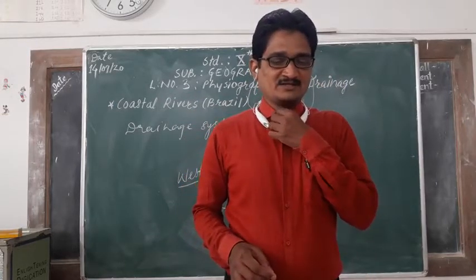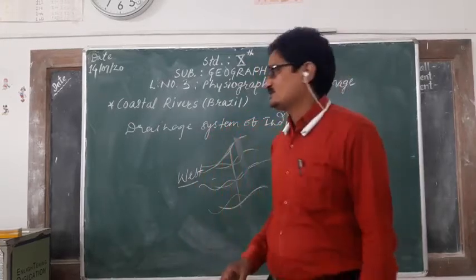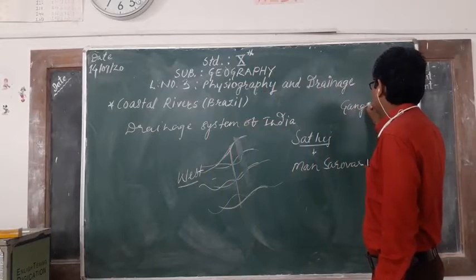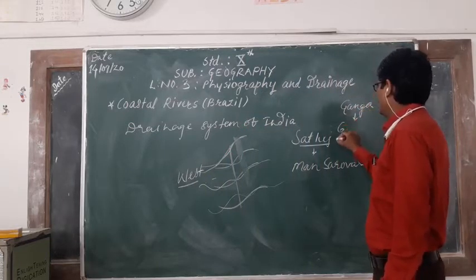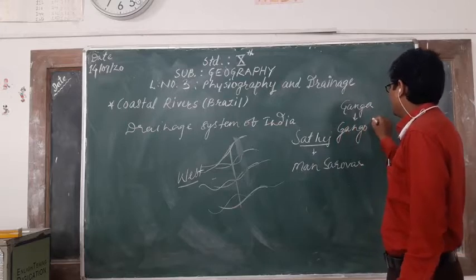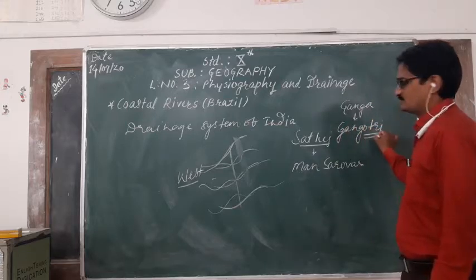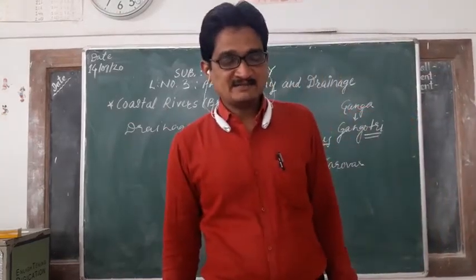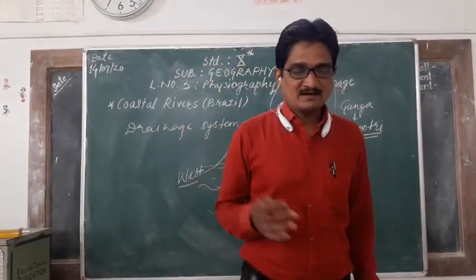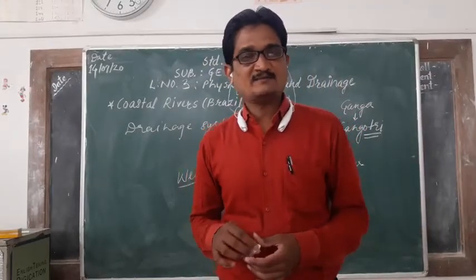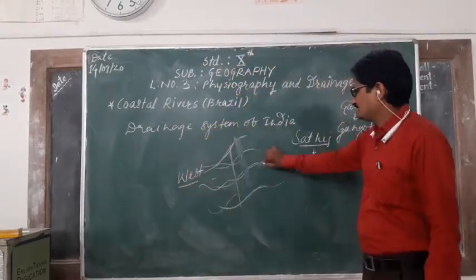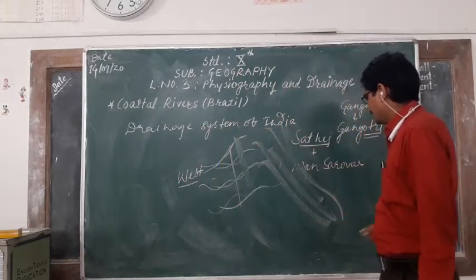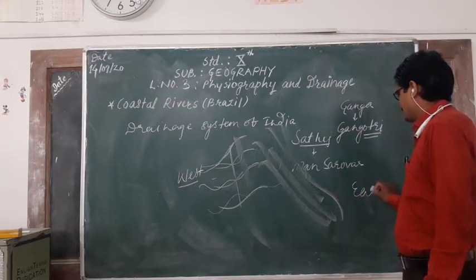The river Ganga originates from the Gangotri glacier. Note down this. And it crosses the Himalayas to become an east flowing river. From the Himalayas towards the east side.